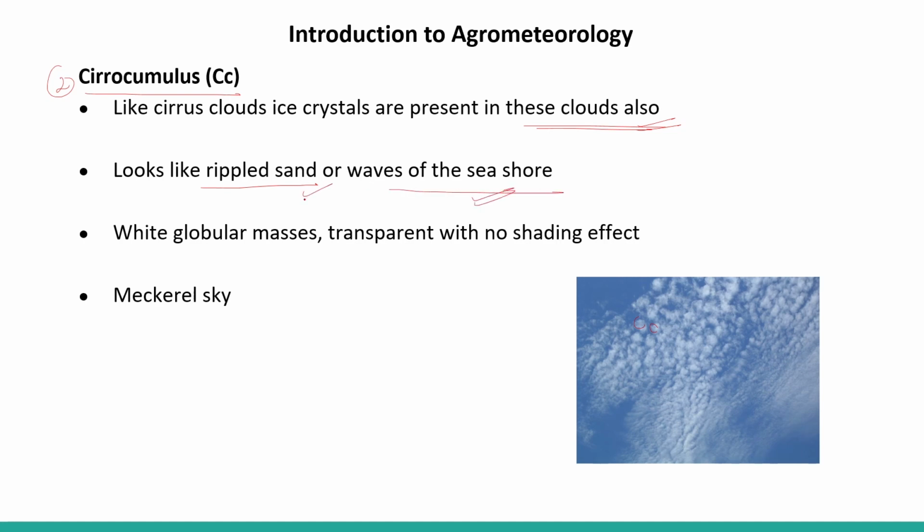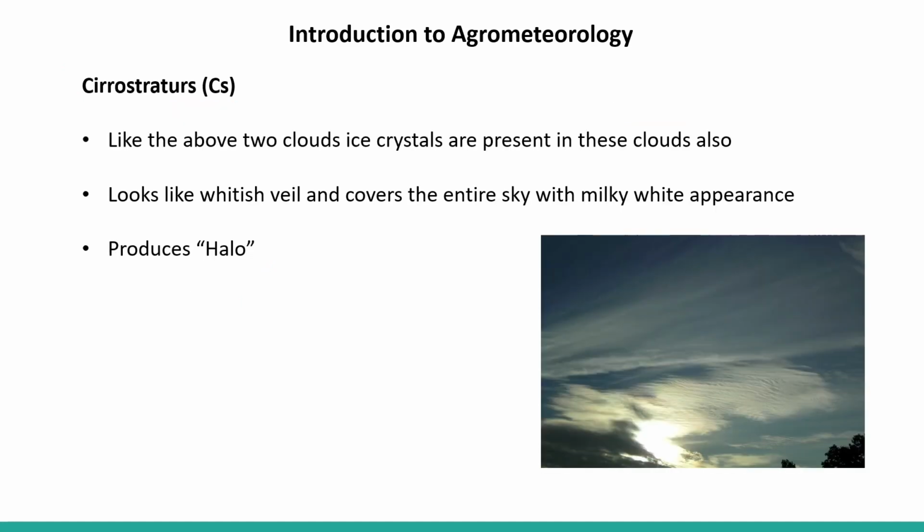So they do not appear silky as in the case of cirrus, but look like rippled sand or the waves of the seashore. White globular masses, transparent with no shading effect. Here also no shading effect is there. They are also called mackerel sky. So this is about the cirrocumulus type of clouds.